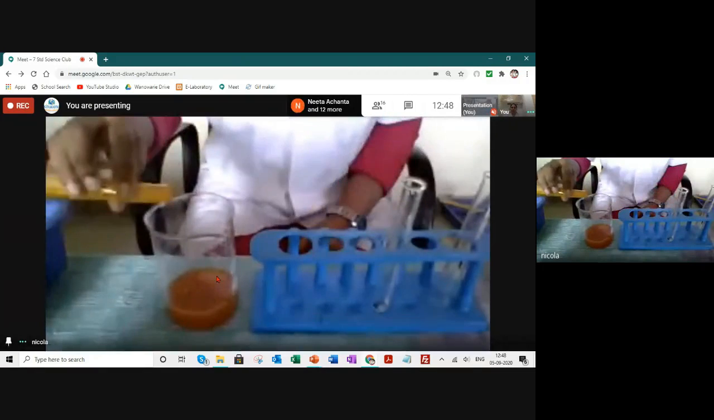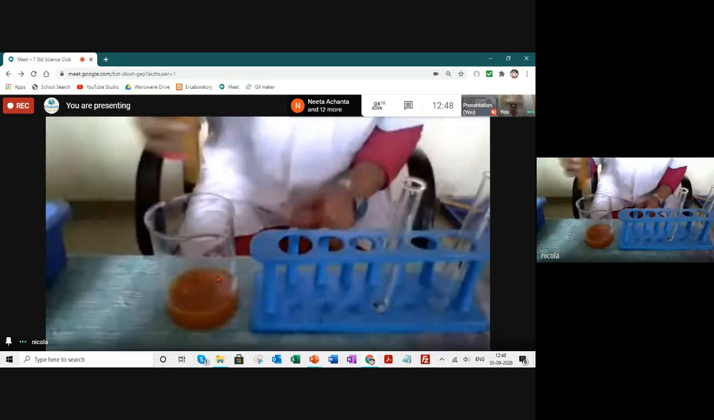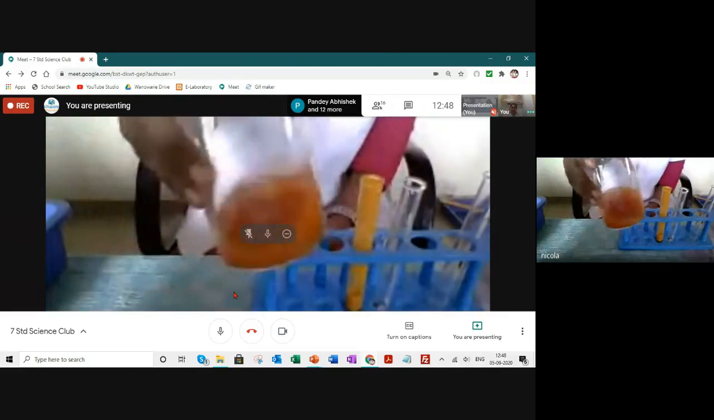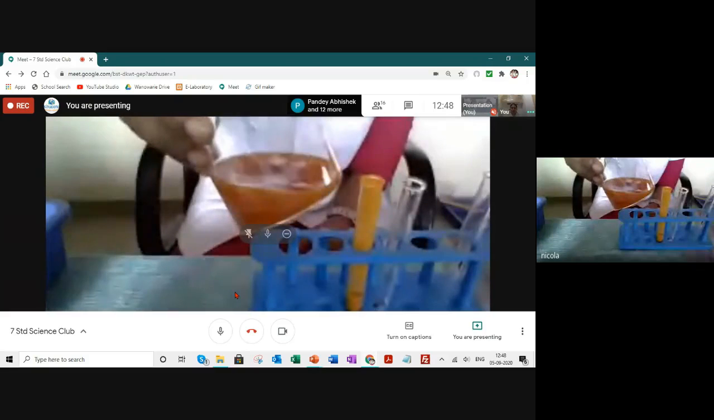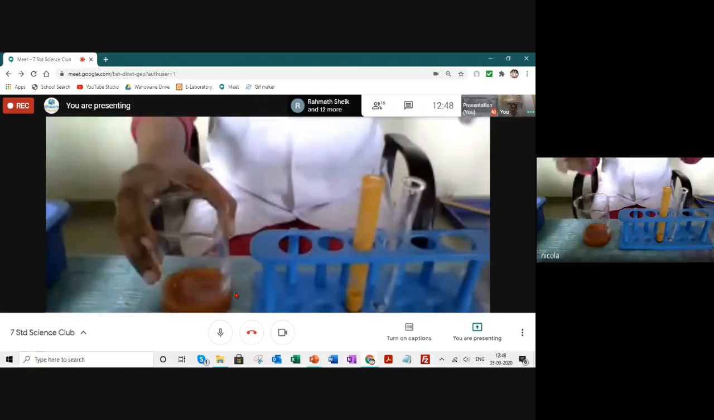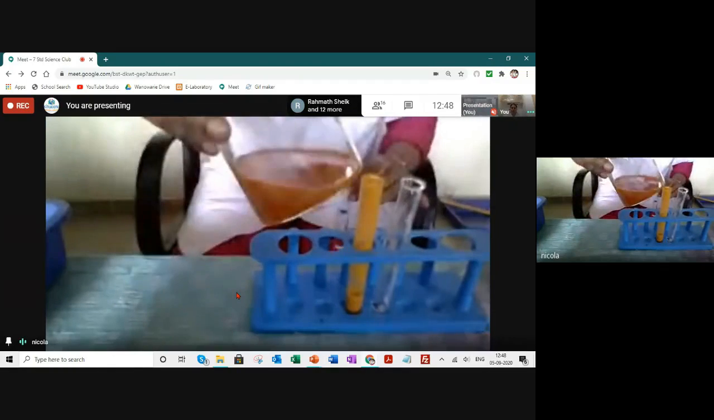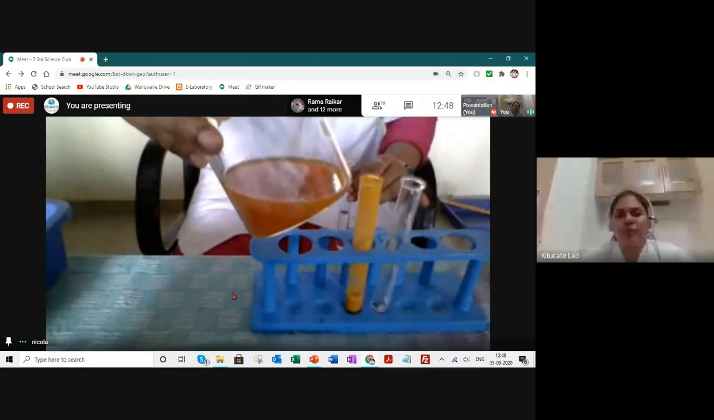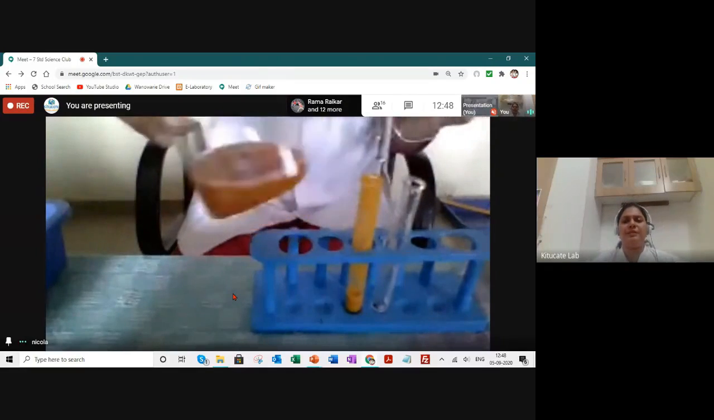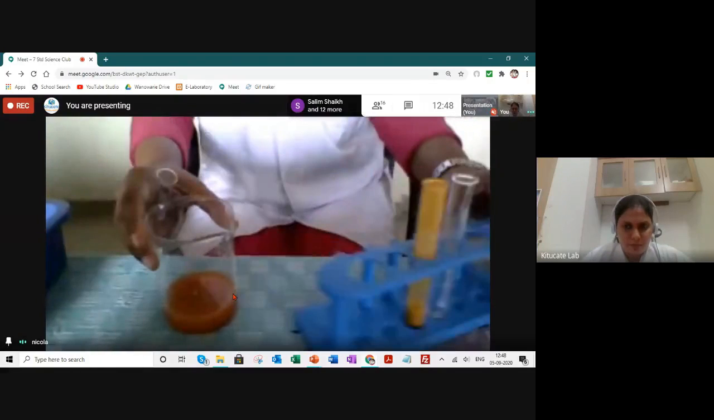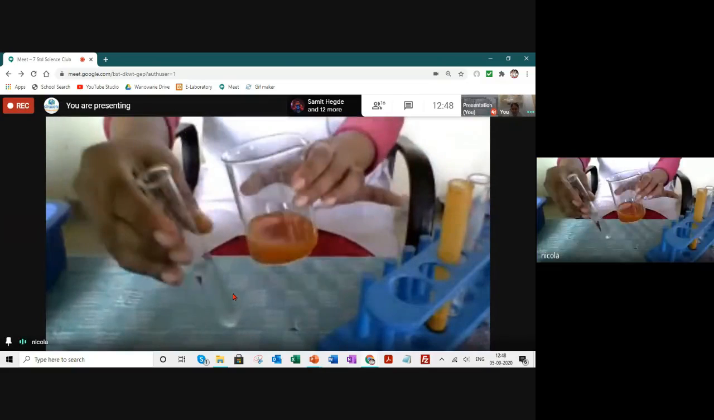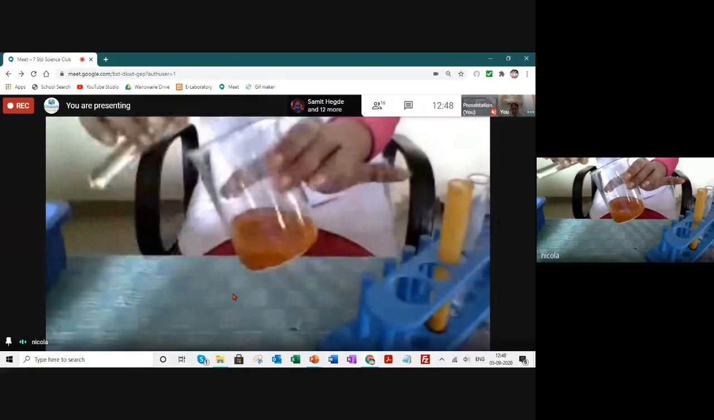So, can you see the solution? It is reddish. Now what we will do, we will add vinegar to it. Can you see the color, everyone? Yes, ma'am. Observe the beaker closely, okay? The color change will happen inside the beaker. So keep observing the colors of the beaker. So now I'm adding acetic acid, that is vinegar to it.